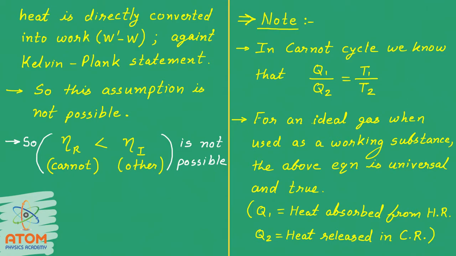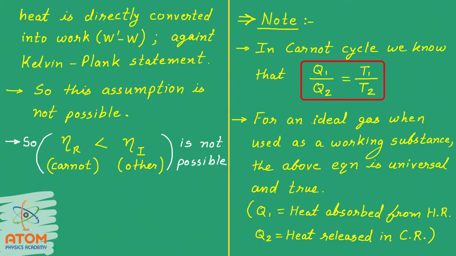Now let us see a note. In the Carnot cycle, we know that Q1 upon Q2 is equal to T1 upon T2. Let me clarify this. We have seen two types of equation for efficiency. Eta is equal to 1 minus Q2 upon Q1 and eta is equal to 1 minus T2 upon T1. So from that you can write Q2 upon Q1 is T2 upon T1. So here it is written that Q1 upon Q2 is T1 upon T2. Alright. So this is one important equation that is rather a universal equation, which can be used for any engine using an ideal gas.